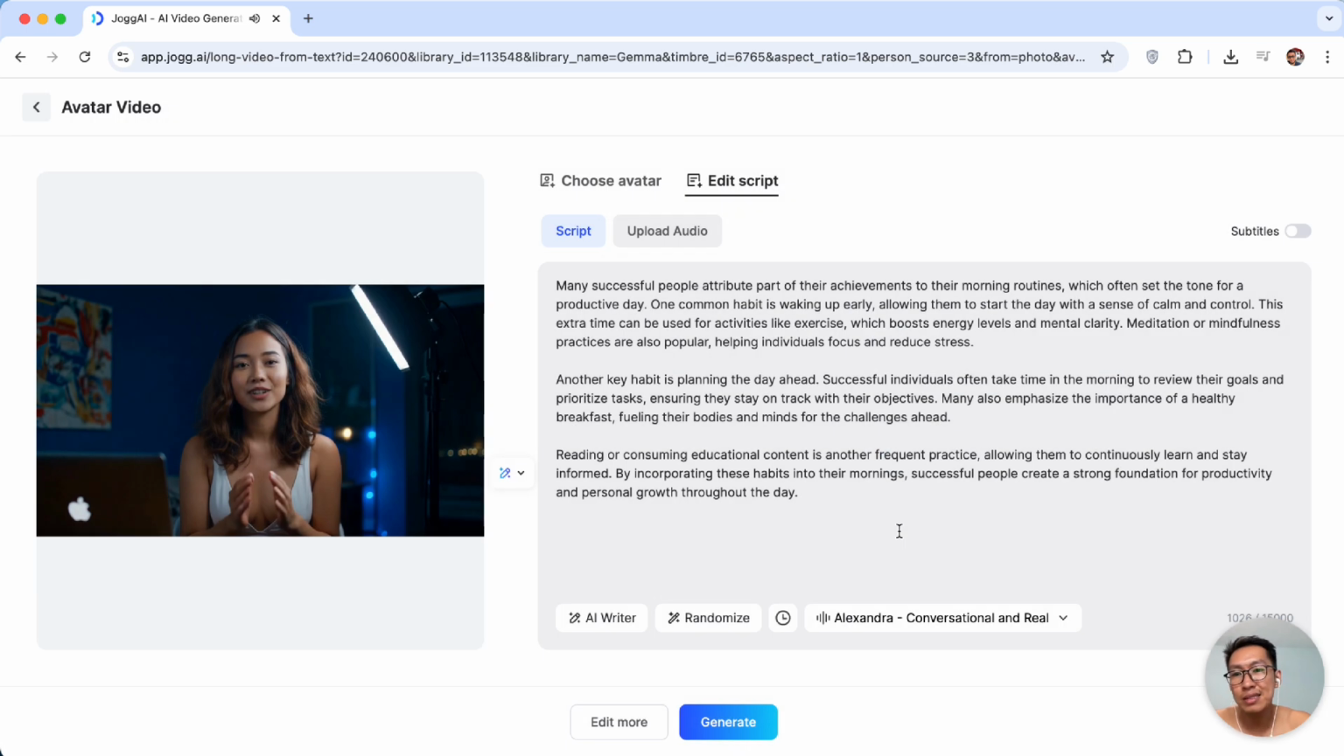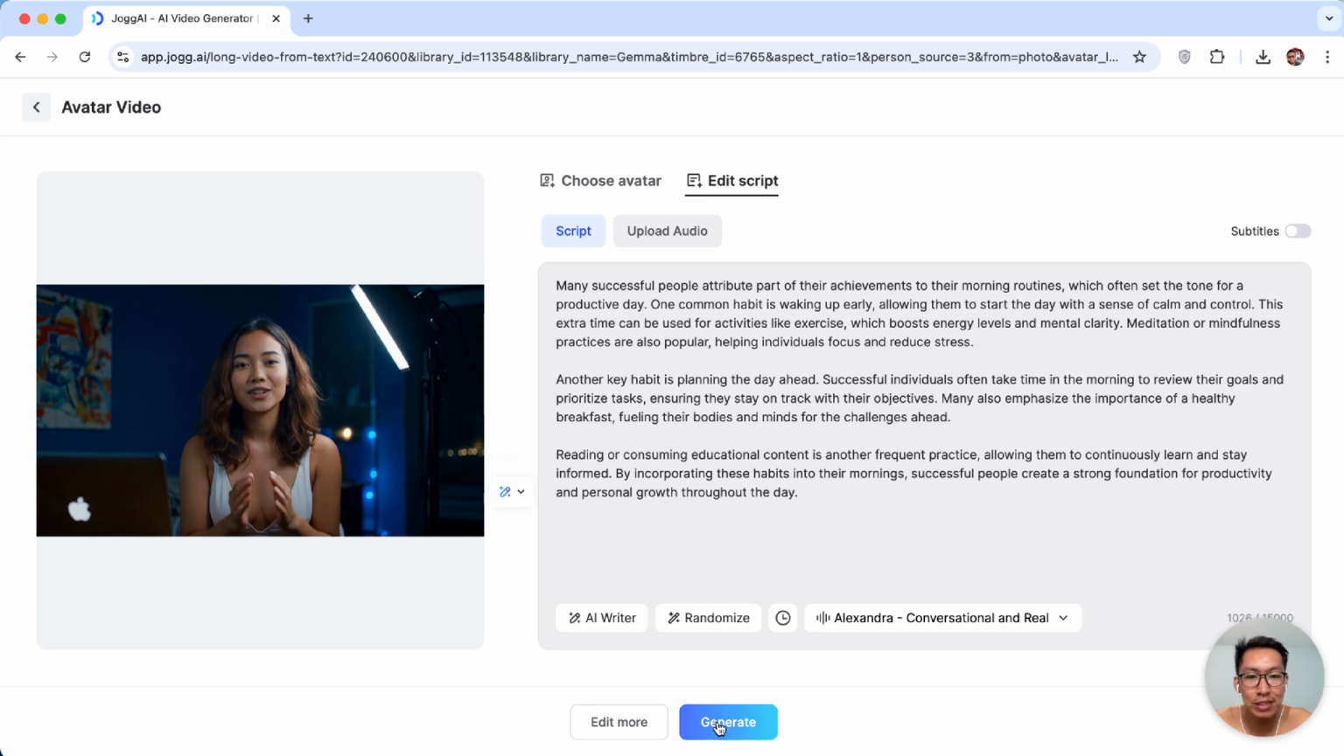I'm gonna use Alexandra. Again, we're gonna use some imagination, guys, with your AI avatar, and then you have to imagine the looks of your AI avatars and the tonality of her or his voice, right? I hope that makes sense.